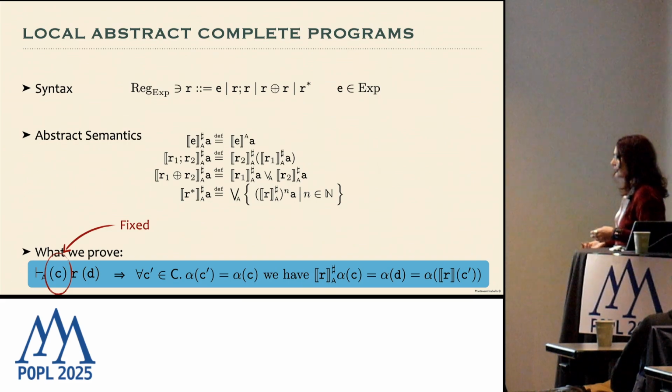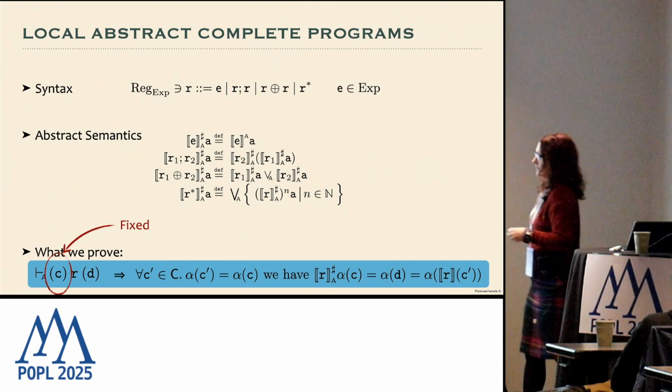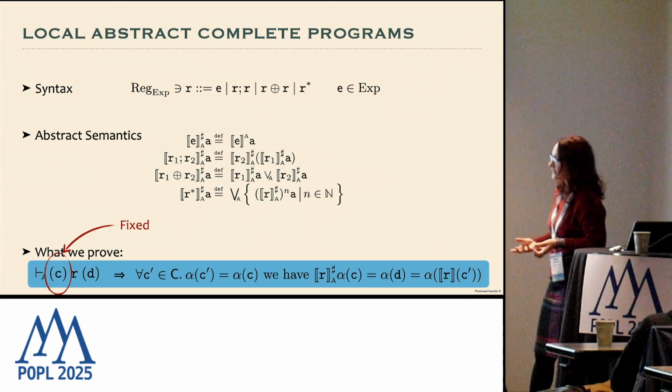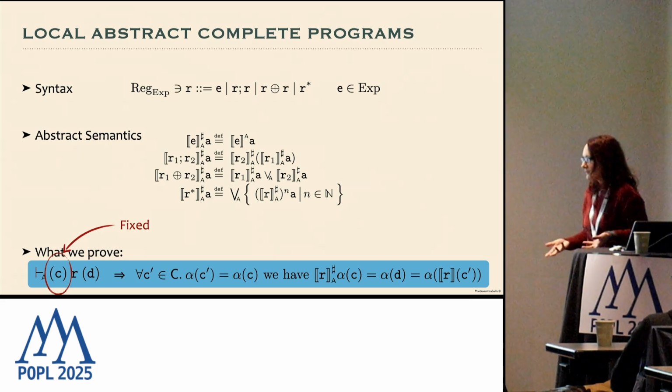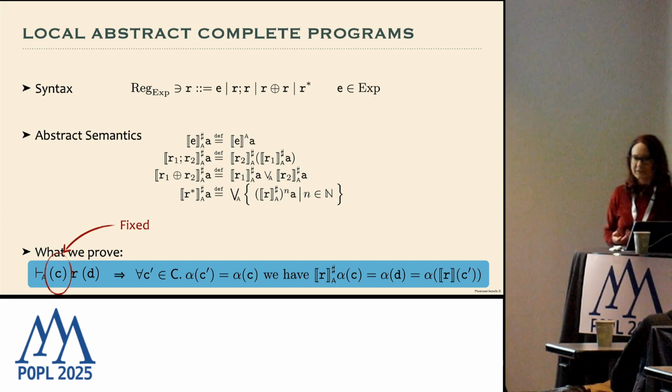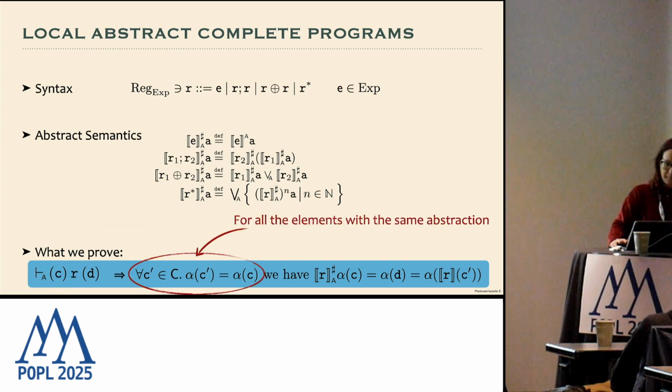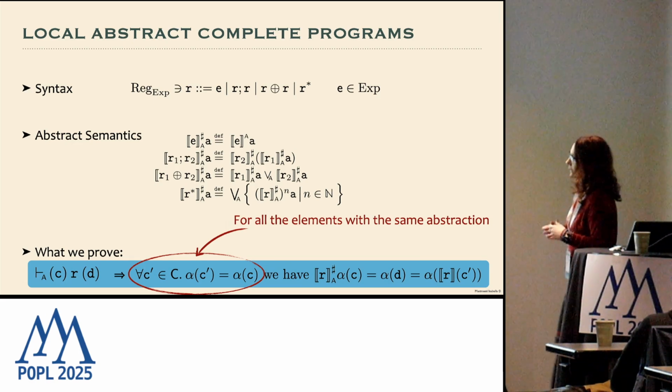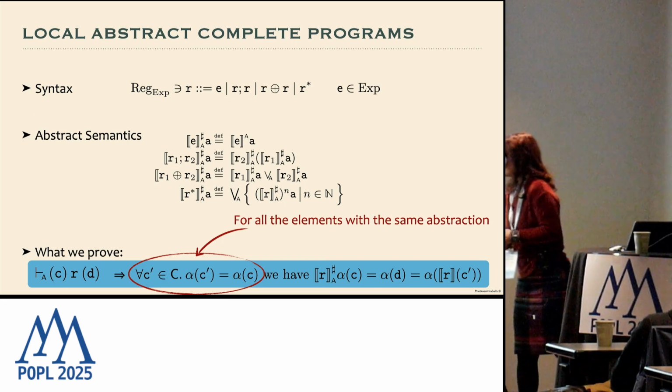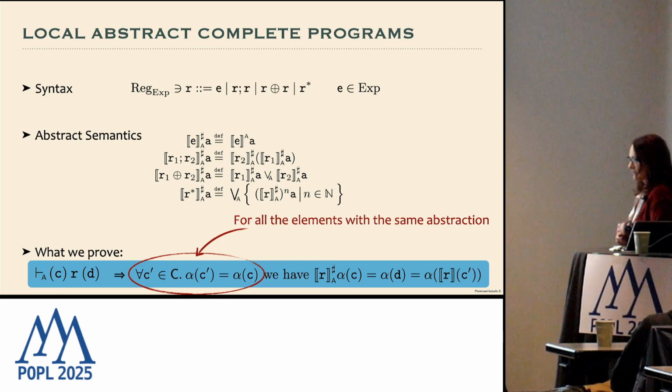a triple with three elements. The first one is the input that we fix, the input for which we want to check whether abstract completeness holds or not. Then the other element is the program R, and the last element D is the characterization, as we will see later, of the output observation that we have when we compute the abstract semantics.